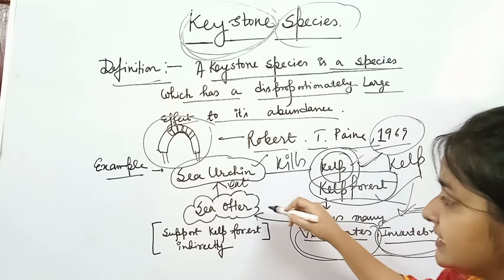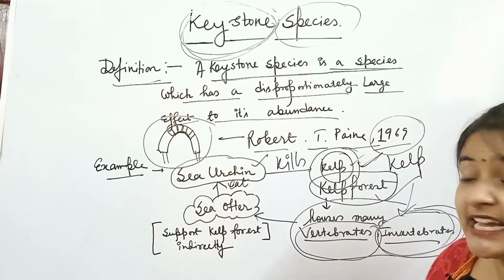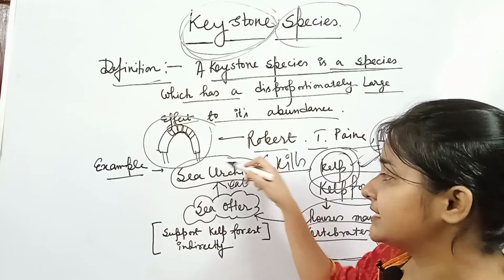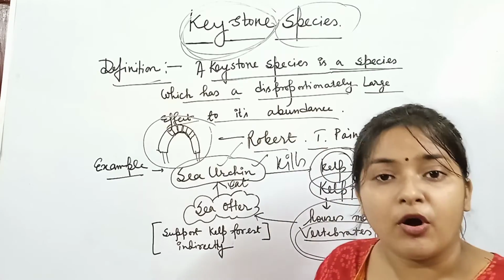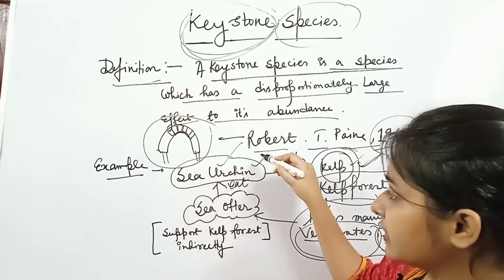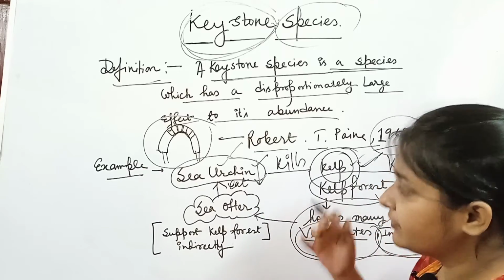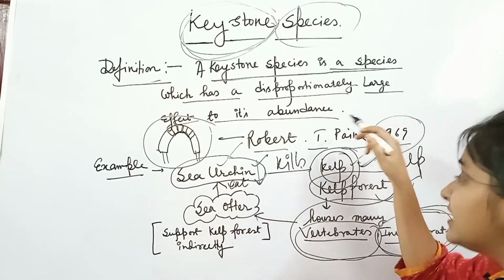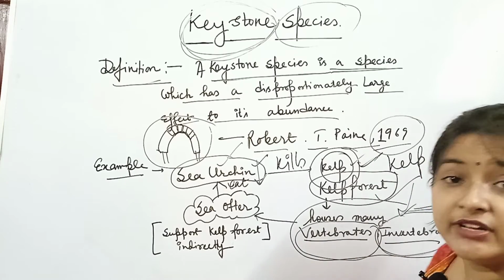So what does the sea otter do? The sea otter is also a member of the kelp forest. The sea otter kills the sea urchin and feeds upon it. That is why the sea urchin decreases in number, and then it cannot kill the entire kelp forest, so the kelp forest can be restored.